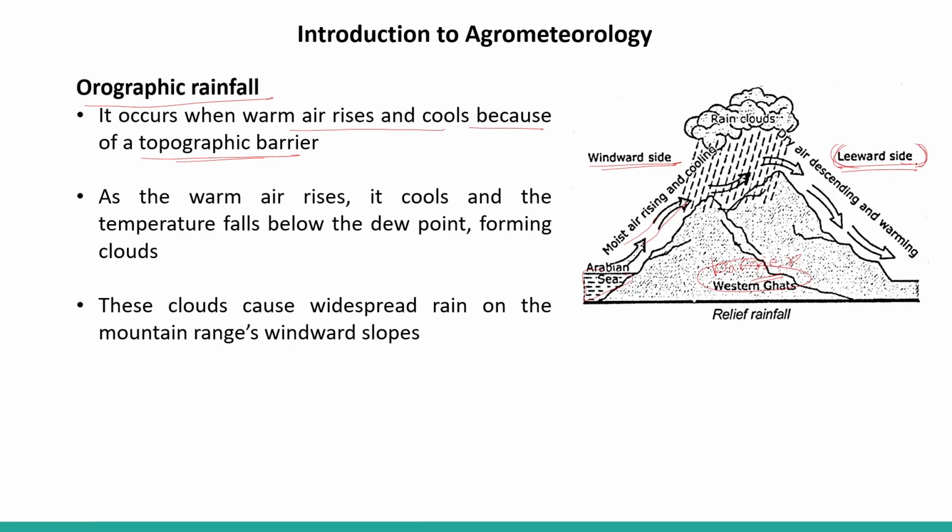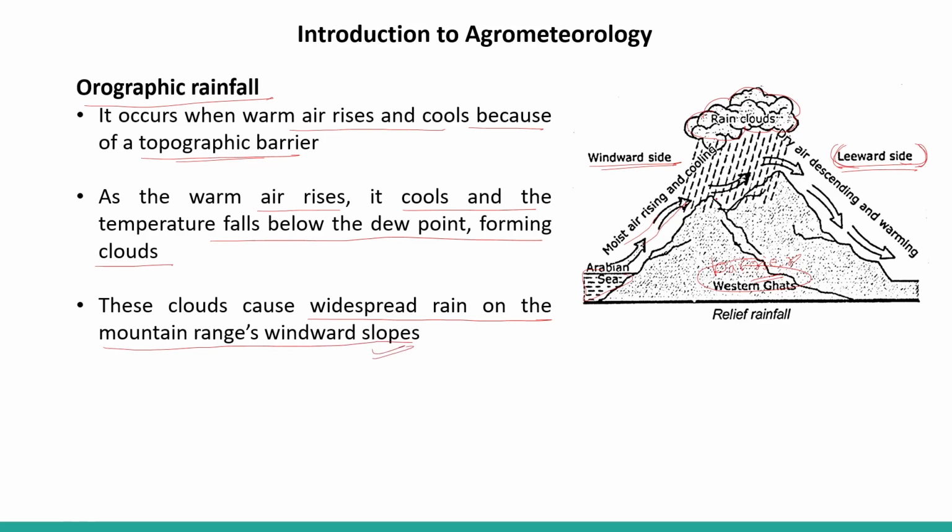As the warm air rises, it cools and the temperature falls below the dew point, forming clouds. Here cloud formation takes place due to the condensation phenomenon. These clouds cause widespread rain on the windward slope of the mountain range.